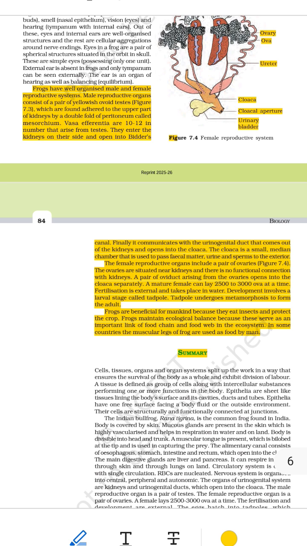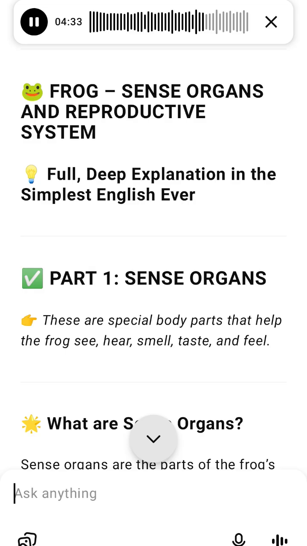Extra details. Frogs have 2 yellow oval testes placed on top of each kidney. The testes are held in place by a thin membrane called mesorchium. 10 to 12 vasa efferentia, tiny tubes, carry sperm from each testis to the Bidder's canal. Then sperm flows through the urinogenital duct, which also carries urine in males. Both urine and sperm come out through one common exit called the cloaca.